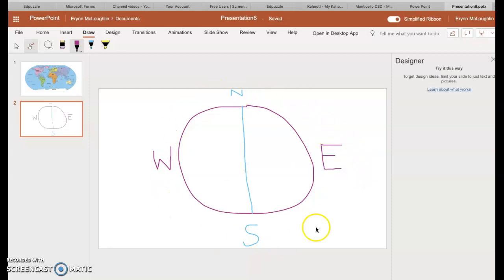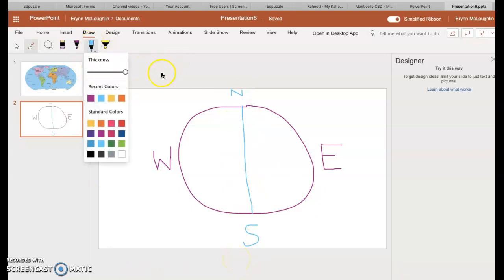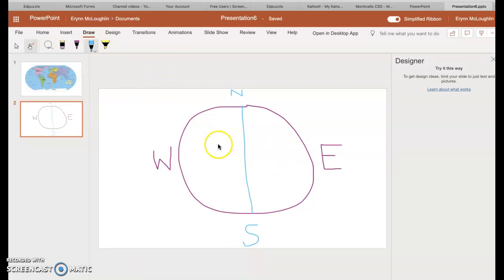So I just labeled this globe for you, referring back to our cardinal directions. Now again, this line that cuts the world in half from the north to the south is considered our prime meridian. So that breaks our world into two hemispheres, our Western Hemisphere and our Eastern Hemisphere.